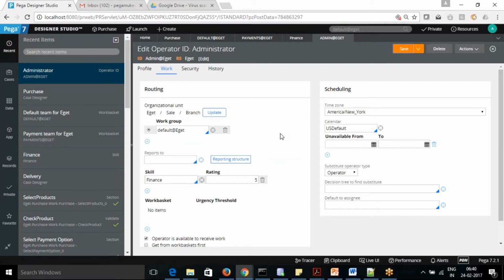So that skill is now updated for that user, so he can pick the work from that work basket. Okay, so let's see how it's performing.